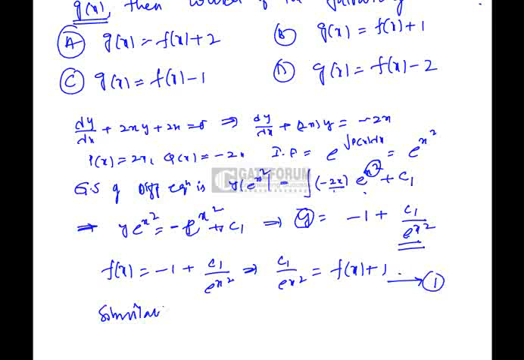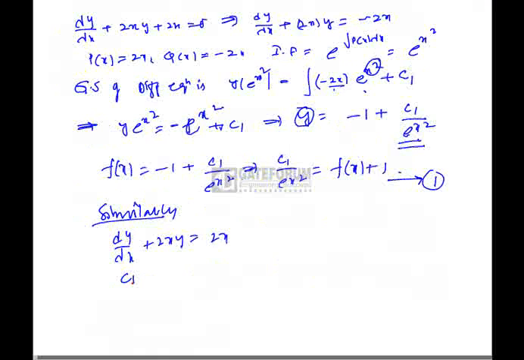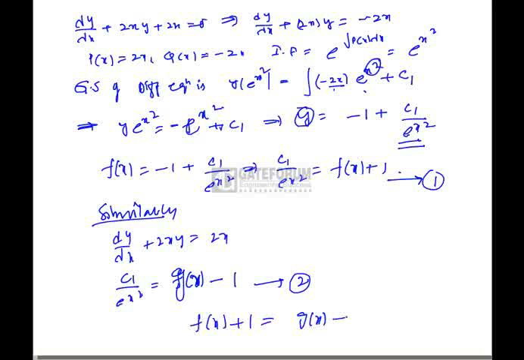Similarly, if I find the solution for the next differential equation, which is dy by dx plus 2xy equals 2x, the difference from the first will be only a minus sign. So even in the constant term there will be only a difference of minus. So instead of plus 1, it will become minus 1. So this is g(x). Let it be equation 2. So from equations 1 and 2, we can write that f(x) plus 1 equals g(x) minus 1. So g(x) is nothing but f(x) plus 2, which is option A.